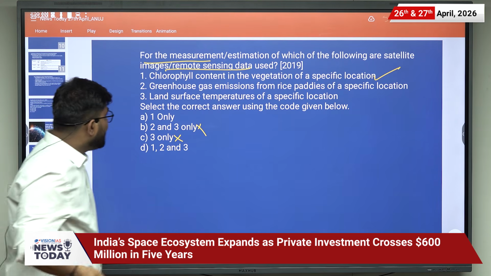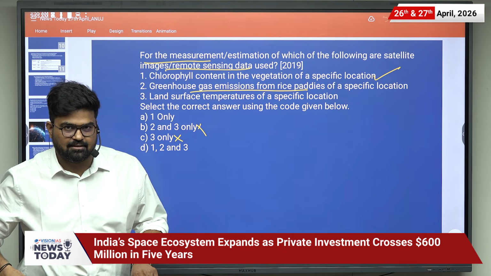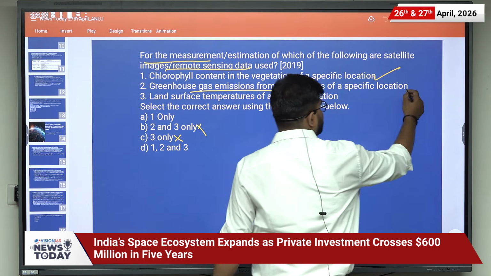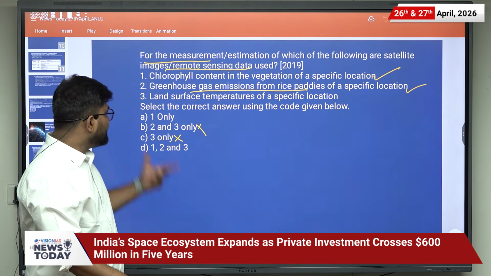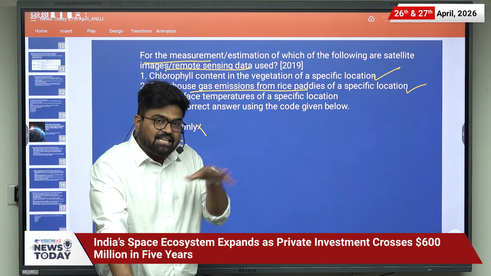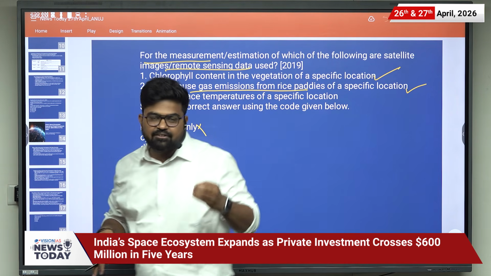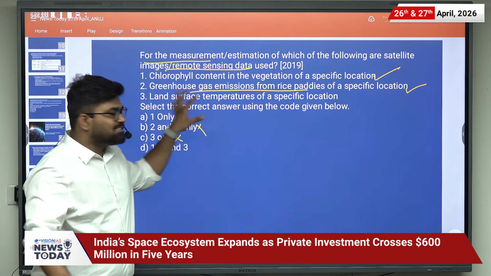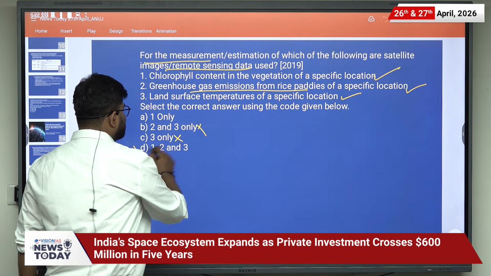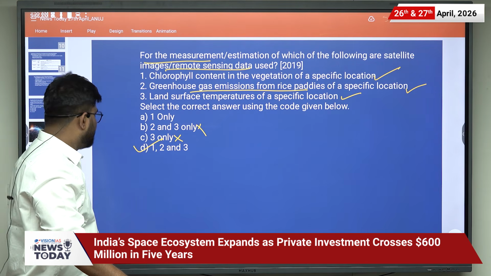Then second statement, greenhouse gas emission from the rice paddies of a specific location. So that can also be observed. Okay, so it is also a correct statement. Then land surface temperature of a specific location. You might have seen those images where the satellite imagery has been given to look after the land surface temperature. So this statement is also correct. So answer is D, 1, 2 and 3. With this, we have completed this news.